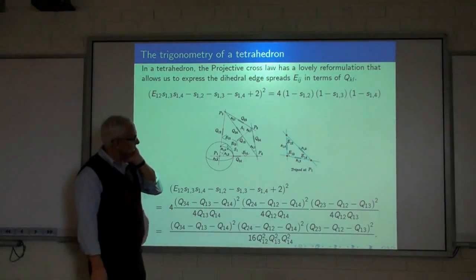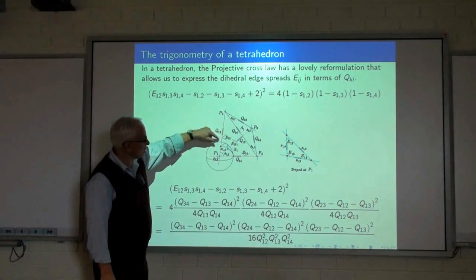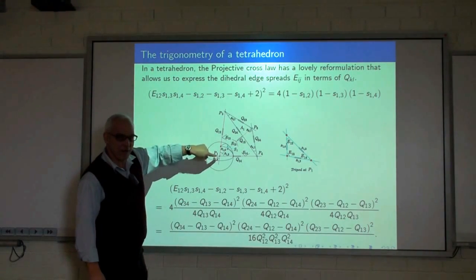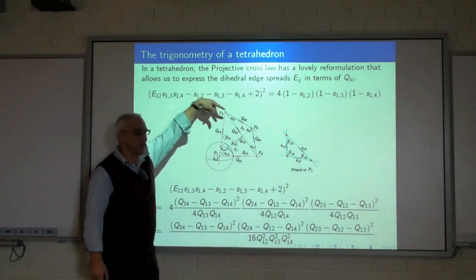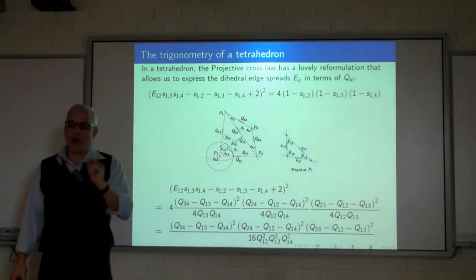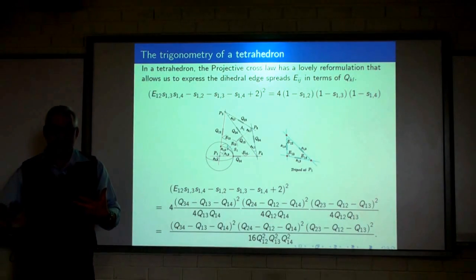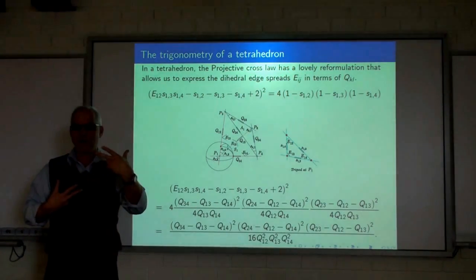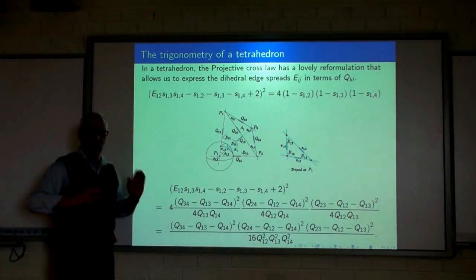Well, now we're aided by another pleasant aspect: say, this edge Q12 and the edge dihedral spread that we have there figures not just at that vertex, it also figures at that vertex too. In other words, there's another projective cross law at this vertex, which gives us also a quadratic equation for E12, which also factors into two linear factors. So now we have these two different expressions, and we can easily pick out the common solution, and we can write down E12 as a purely rational combination of the quadrances.